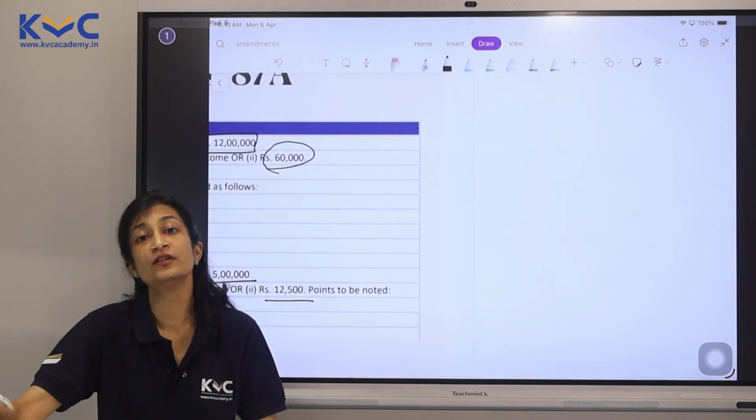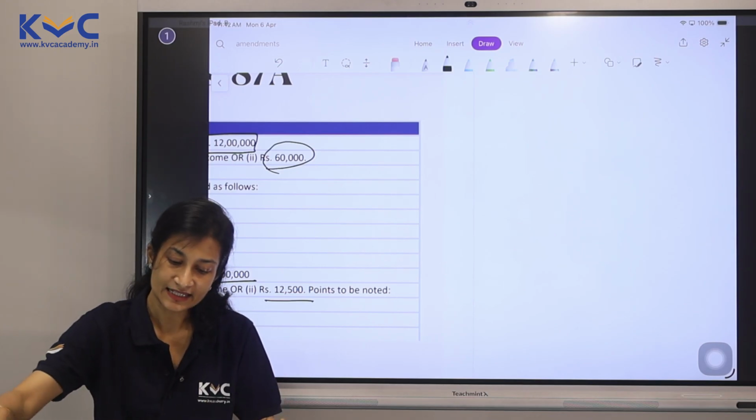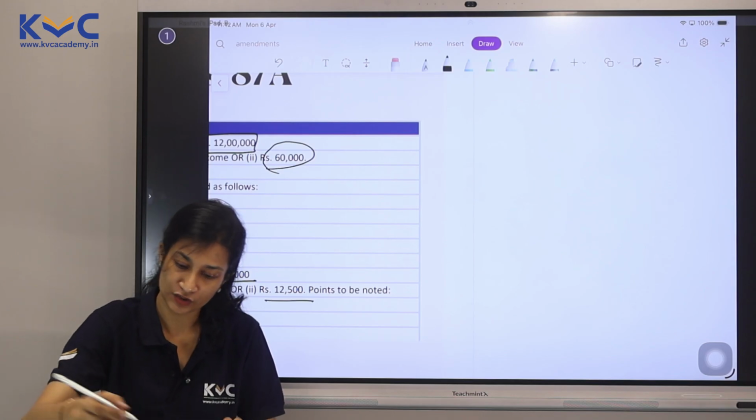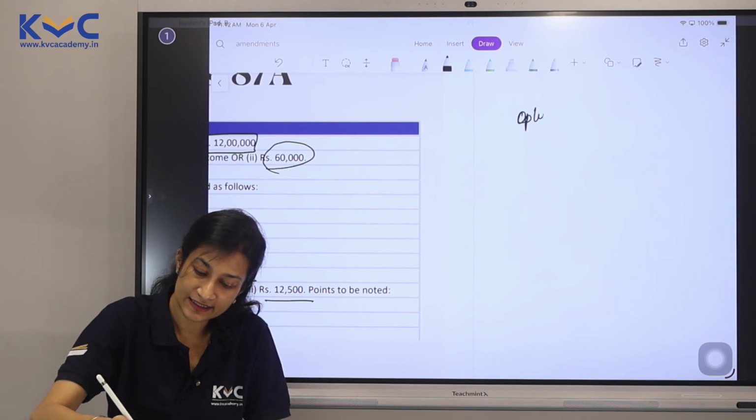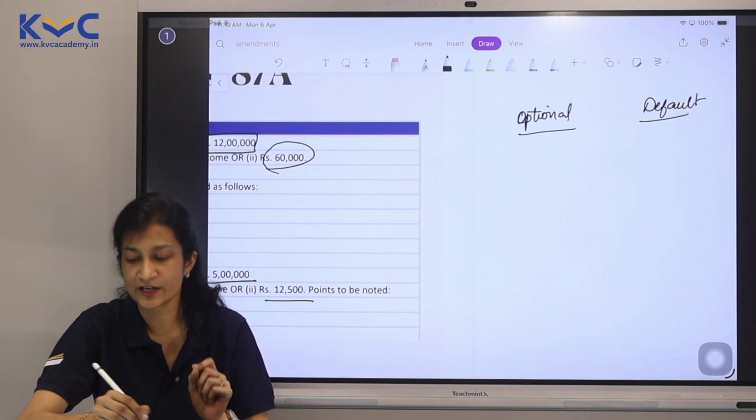With regard to special income, there is a lot of confusion. Rebate will be there, will not be there. Let's understand what happens in both the regimes. So if there is an optional tax regime or if there is a default tax regime, how is rebate going to play out in special incomes?